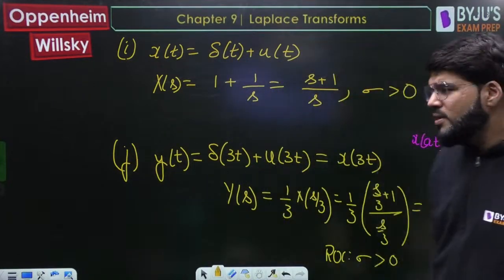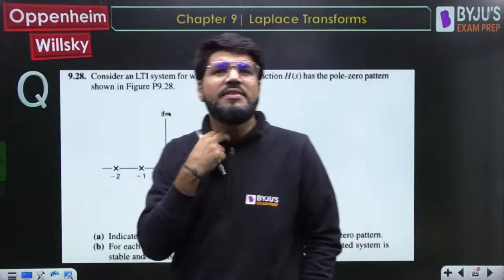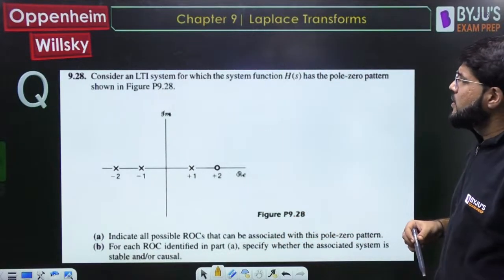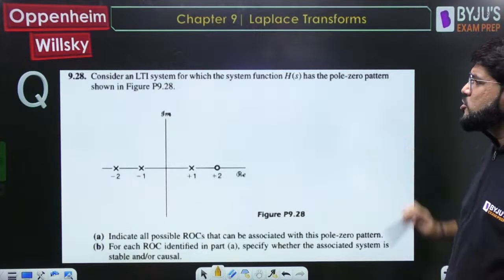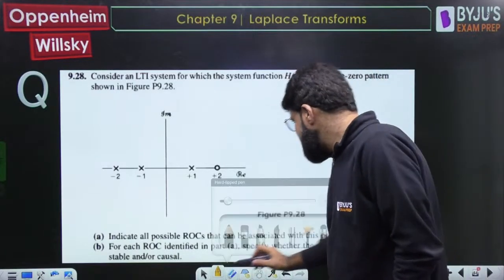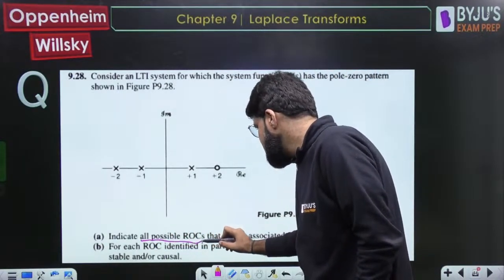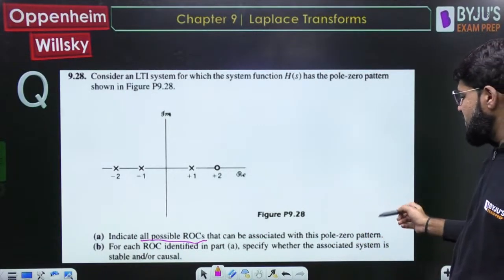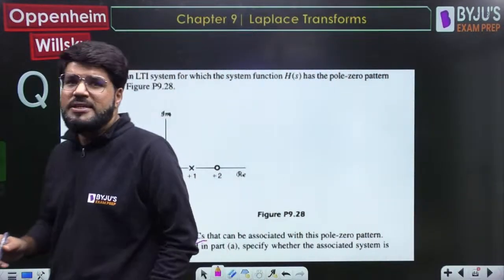Okay. Let us go to the next question. Now this is just based on ROC. There can be several questions from Laplace transform that are based only on the ROC. So consider the LTI system for which the system function H(s) has the pole-zero pattern shown in this figure. Indicate all possible ROCs that can be associated with this pole-zero pattern. For each ROC, specify whether the associated system is stable and or causal. Okay, indicate all possible ROCs.